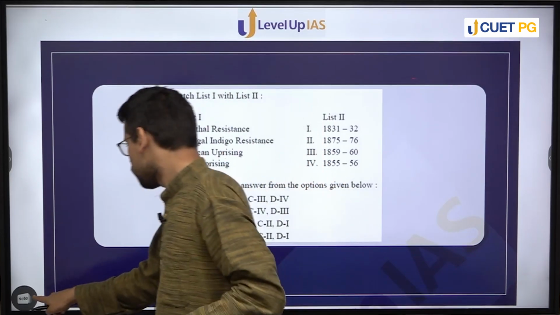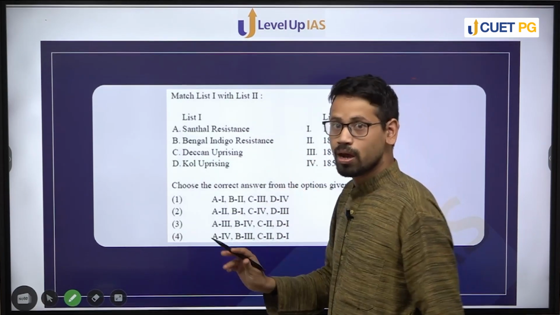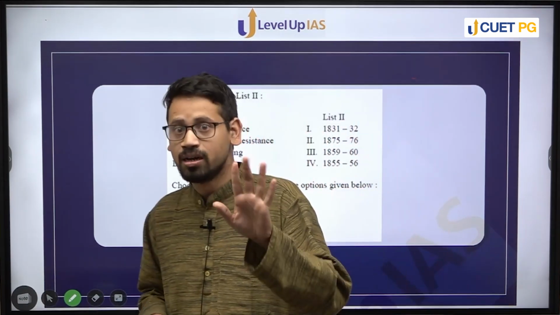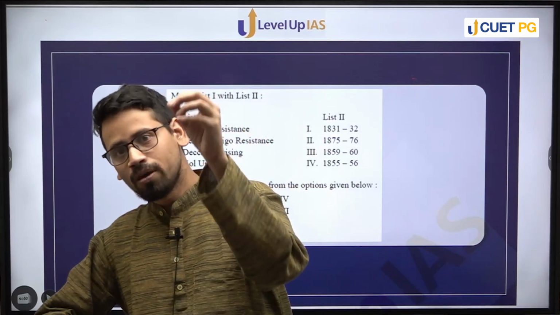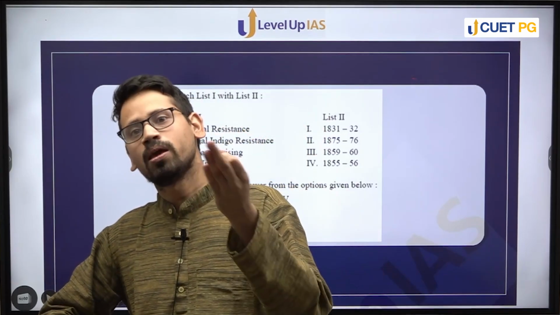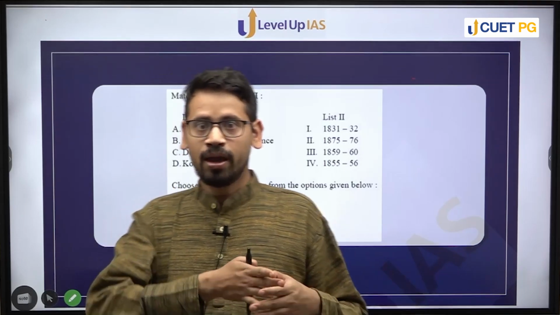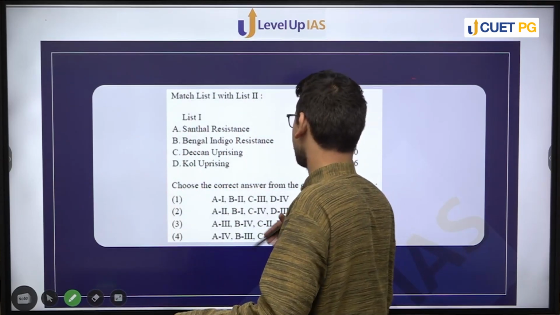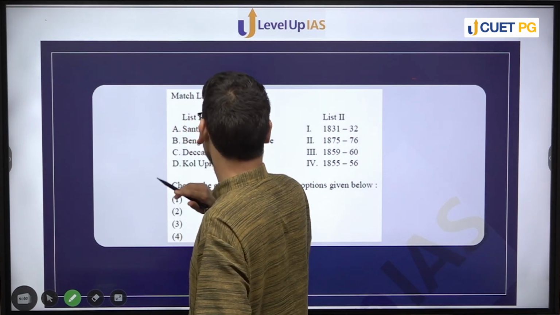Now we'll try to understand कि कौन कौन से major uprising हैं. इसमें आपको कोड दिया हुआ है which will make a lot of things easier. If you are given a code, the easy thing is that if you know even one or two of the right answers, you will be able to match the other ones. But we will try to understand all of them: Santhal uprising, Bengal Indigo resistance, Deccan uprising, Kol uprising.